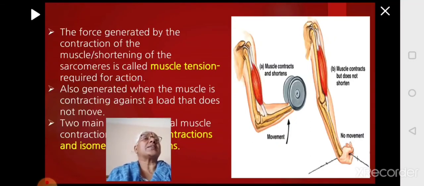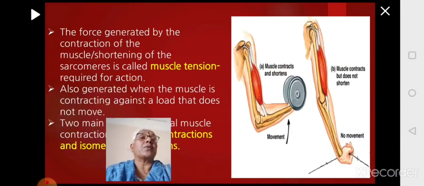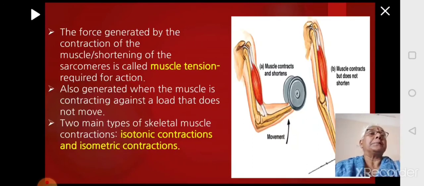In the next one, you will see the muscle will go down, and here there is no movement. When you are catching something, when you have to hold something, then only tension helps in gripping the hold but not moving the object. So with this, we will look at the various types of contractions you come across in the muscle fiber.